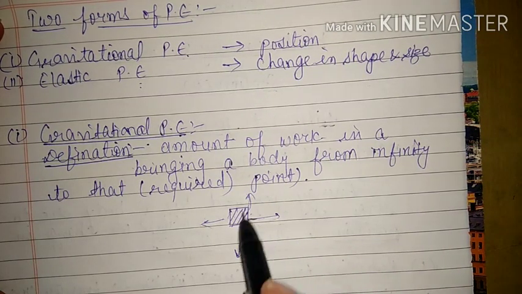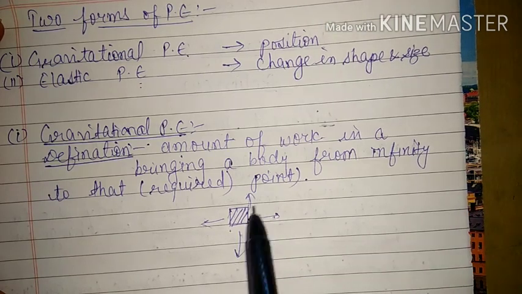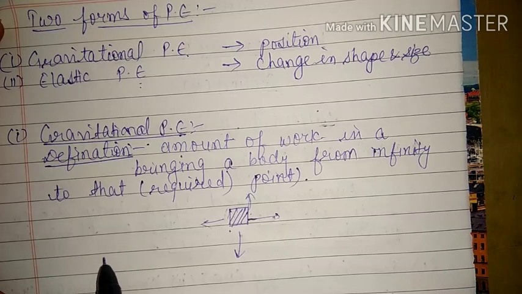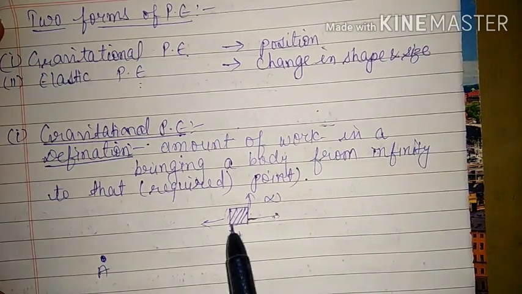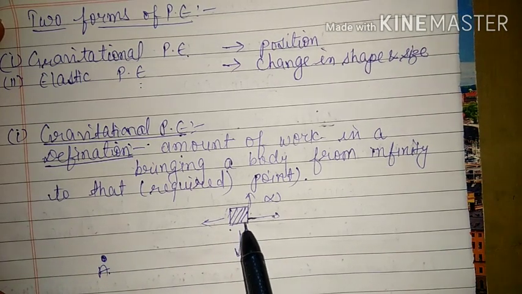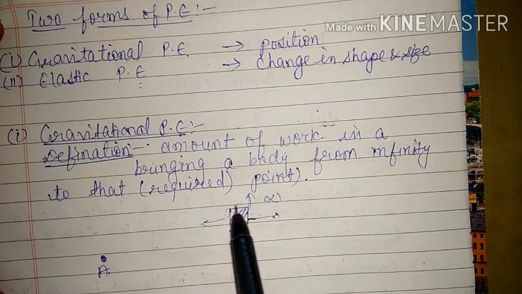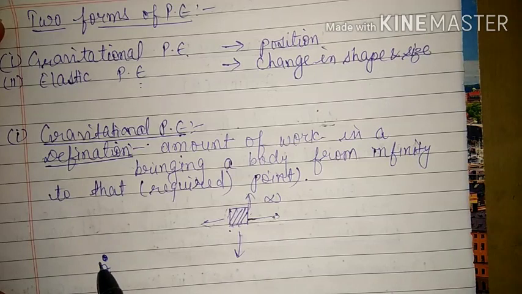If the object is at infinity and you want to bring it to one particular point, suppose here A, this is infinity, then there should be some amount of force applied on the object, only in that condition will it come to this point.